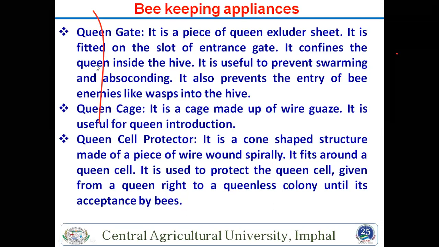Then the queen cage, that is for collecting your queen from the field area. Most of this is in tribal areas, collecting from the forest area. So there is one queen cage, in which we take the queen inside, and then all the workers and all the drones come to the back side. So this is also important. The queen cage is required. Then a queen cell protector is also there, because many times bees scrape the queen cell. So if your queen is required, it may be killed by another.